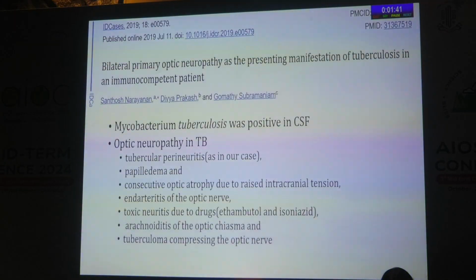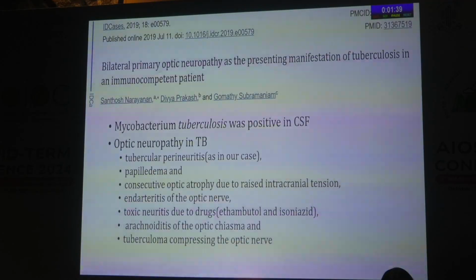My take-home message is that initially we were thinking that if the patient is PL denied, we should not do anything. But in this case, I saw that a PL denied patient can regain near normal vision. That's why I presented this. Optic neuropathy in TB, in our case, we probably thought was because of tubercular perineuritis and has varied manifestations.